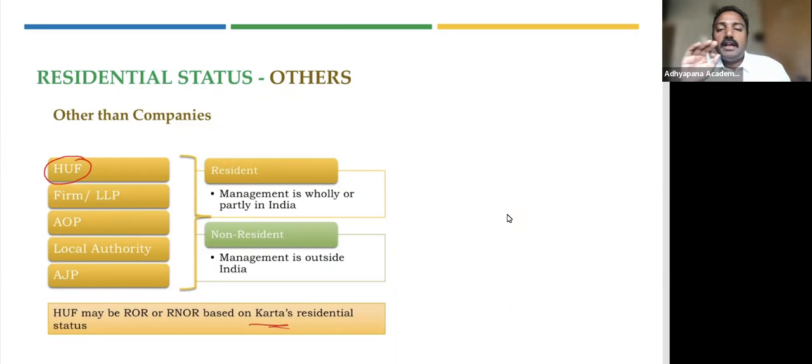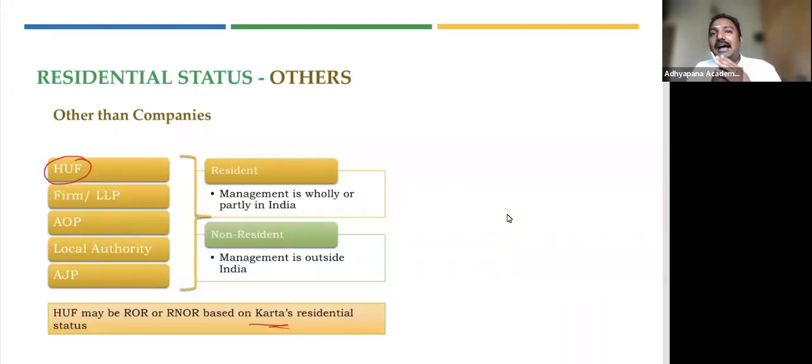So for HUF, there is no deemed to be resident. It is only ROR or RNOR. So that's what it is about. Now for other than HUF, for everyone, it is completely straightforward, resident or non-resident. But how do you determine? For individuals, we said number of days. But for other than individuals, it is about the control. It is about the management control.